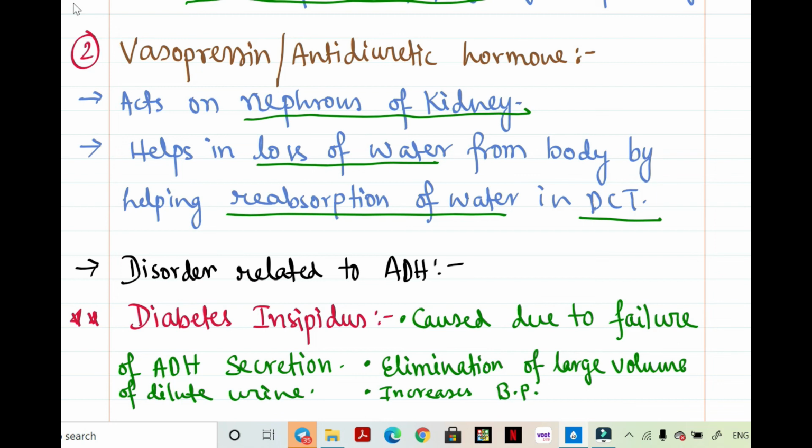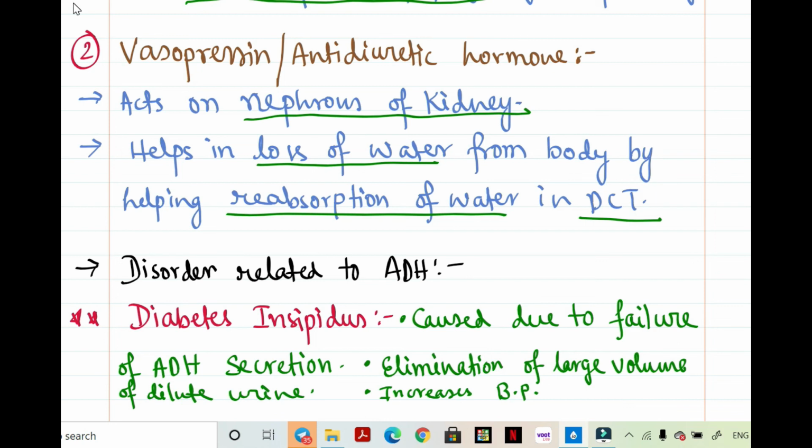if ADH is not secreted, disorder related to ADH. We know that vasopressin or antidiuretic hormone helps in reabsorption of water or retaining of water in our body. If it is not secreted, then there will be a loss of water from our body. The loss of water will be through urine.